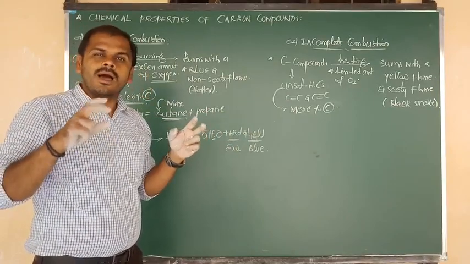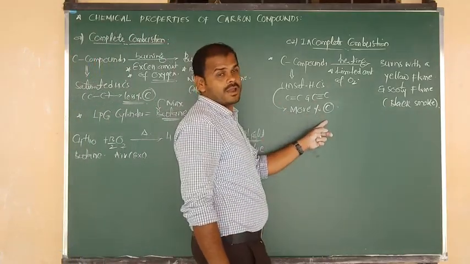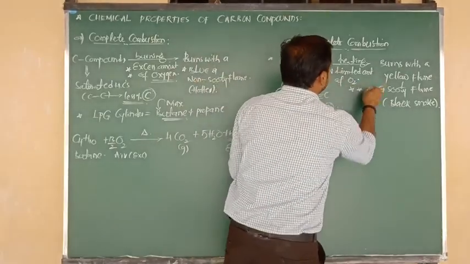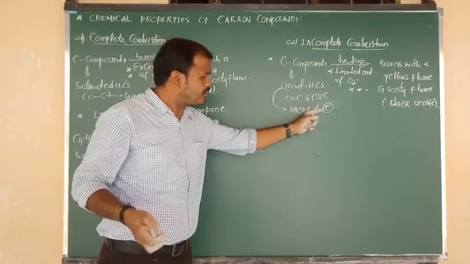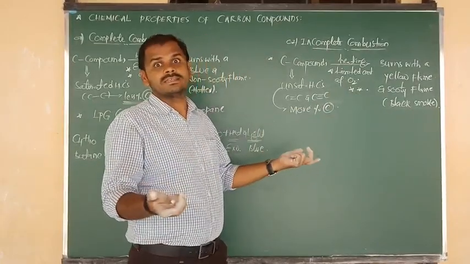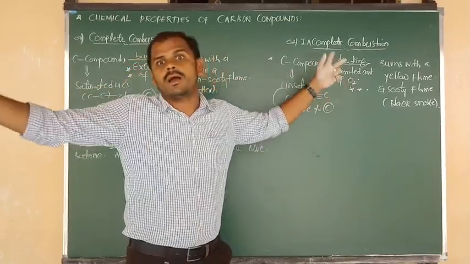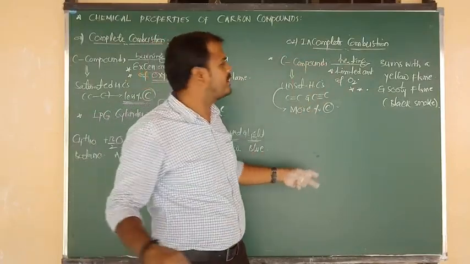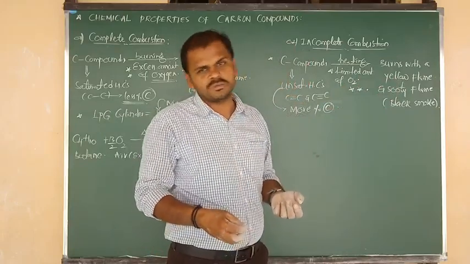So there will be some uncombusted carbon. Due to the higher percentage of carbon, because of their unsaturated nature, and one more reason, the limited supply of oxygen. Two reasons. Reason one, unsaturated hydrocarbons contain a higher percentage of carbon. Reason number two, a limited supply of oxygen. That means all the carbon atoms present in unsaturated compounds won't undergo complete combustion. Due to incomplete combustion, we are getting a yellow and sooty flame. That means dark flames are observed.